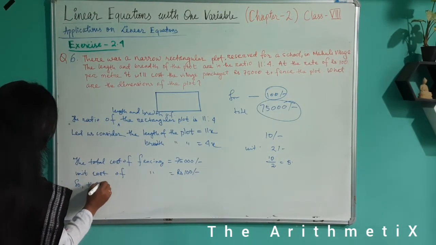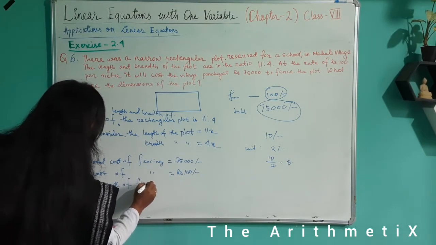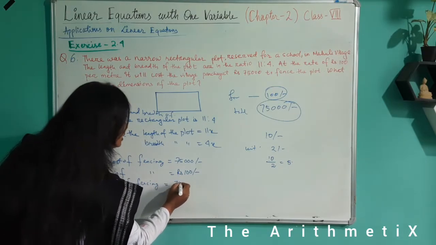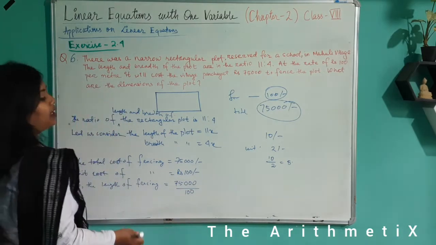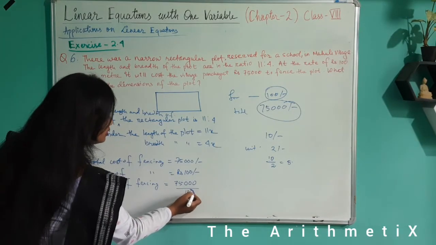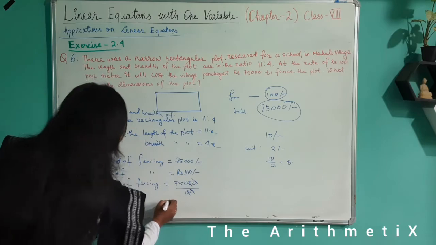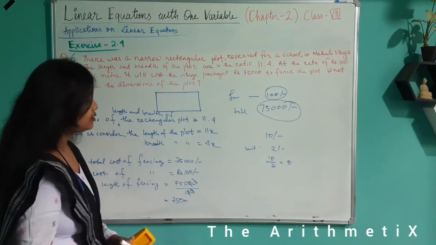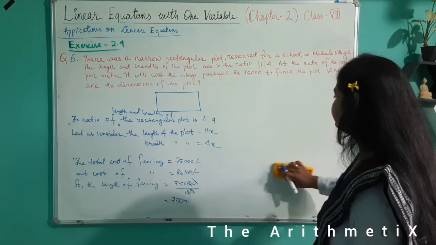So the length of fencing is, obviously, 75,000 divided by 100. And this division is very easy, everyone knows it. Just cancel both the zeros with the numerator. This is 750 meter. So the fencing length is 750 meter.